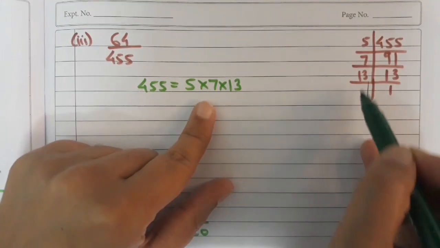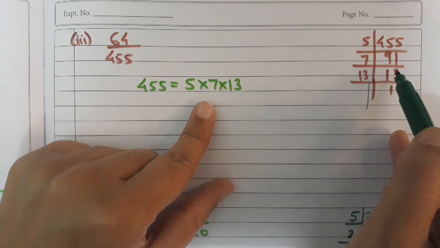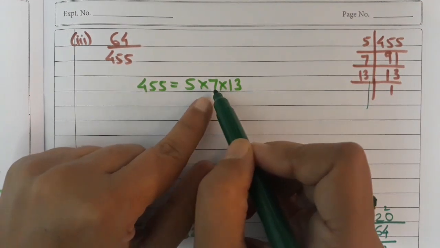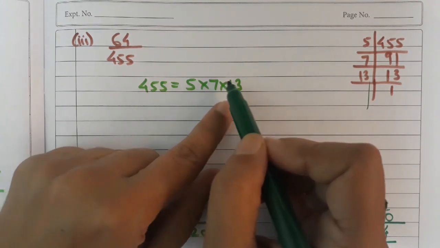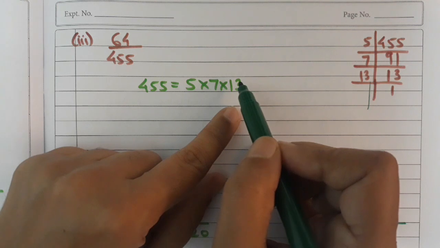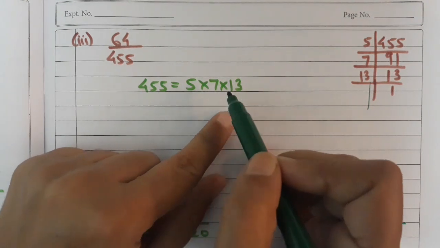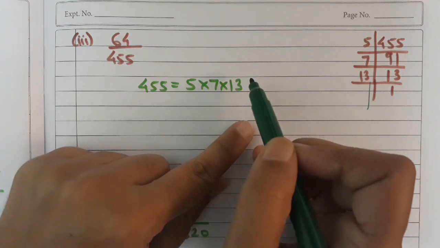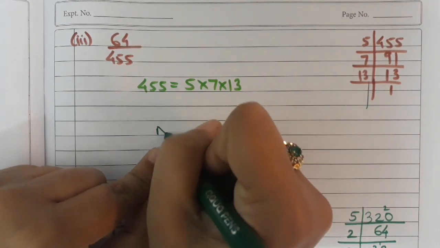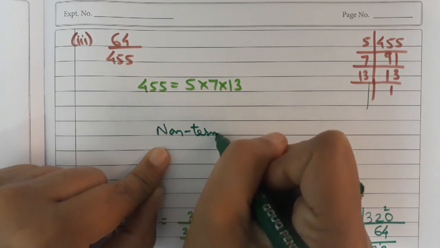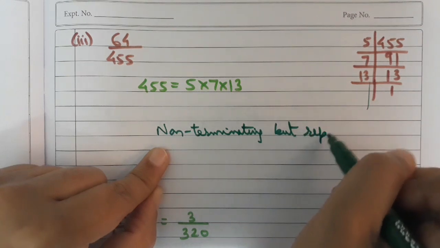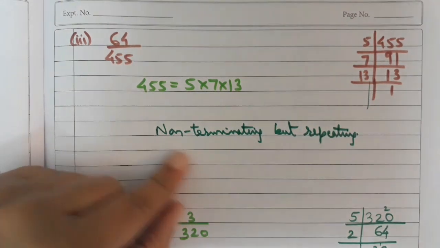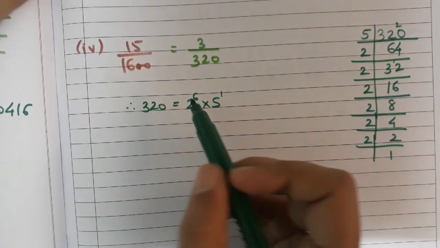The denominator is 455. We do the prime factorization of 455, which comes out to be 5 into 7 into 13. So apart from 5, it has some other prime factors also. Since the denominator is not of the form 2 raised to the power m into 5 raised to the power n, the decimal expansion would be non-terminating but repeating. Non-terminating but repeating.